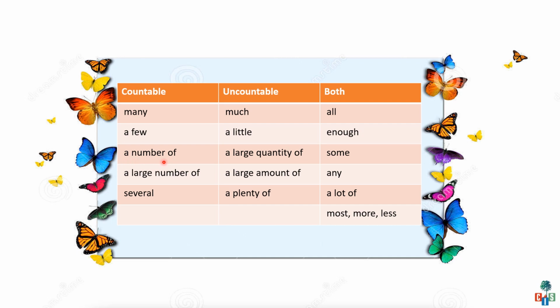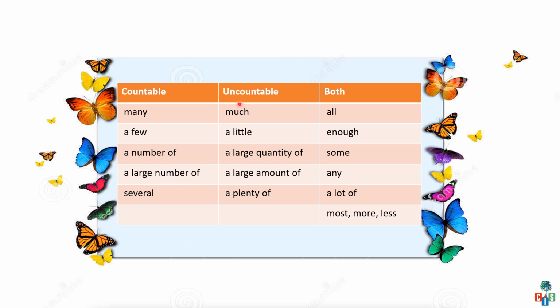It means a large number of workers are still unemployed in India. A large number of means when it is difficult to count. For example, a large number of ants attacked the sugar. When it is difficult to count, we can use a large number of.